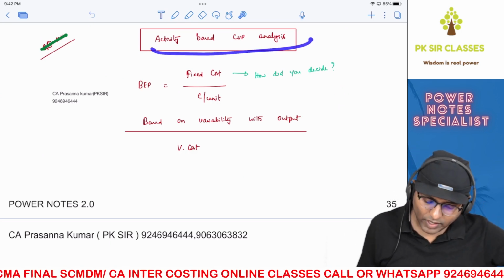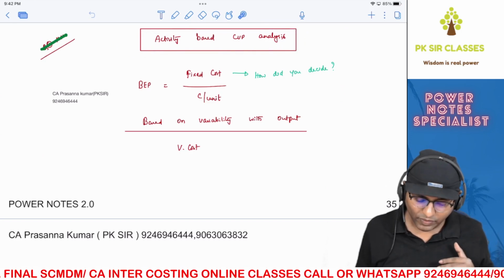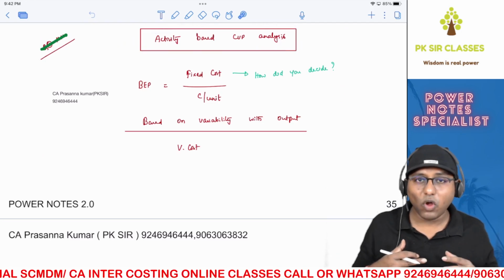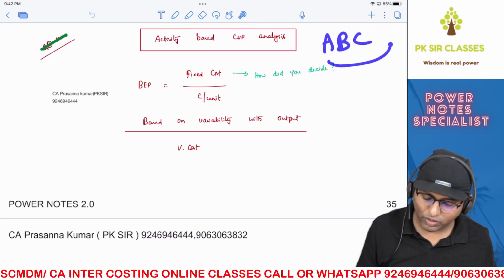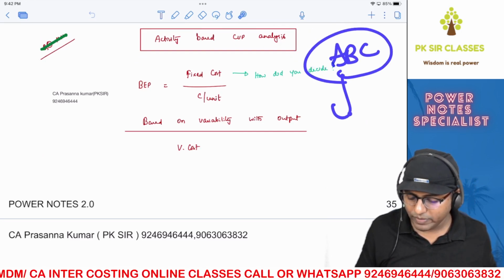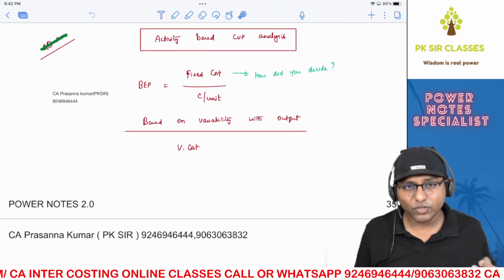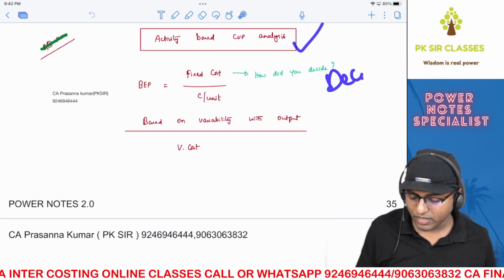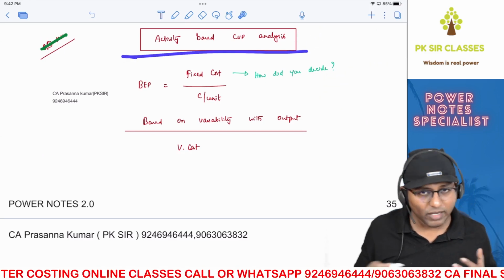Next one is activity based CVP analysis. You might say, sir, already we have seen this, right? Yeah, we have seen, but now I took activity based costing concept also here itself, and then we're going to finish the concept of ABC also, because both are connected. Normally activity based costing concept should be taught as part and parcel of SAOI, that is strategic analysis of operating income, but now we're going to see it here itself as part and parcel of the decision making chapter. You got the point? That's why I've put this heading one more time.